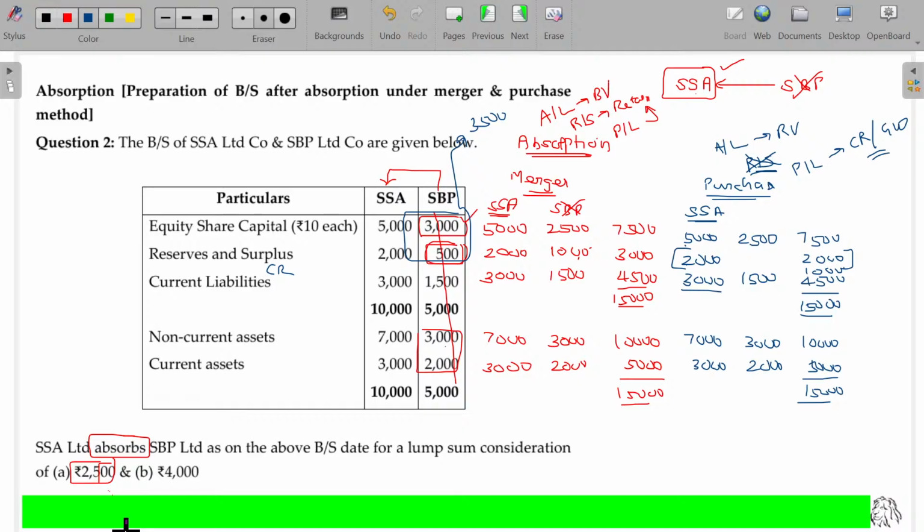Are you forming a new company or are you merging with one of the existing big companies? If I am merging with one of the big companies, the company which is taking over, not the transferring company, their balance sheet remains the same. For the transferred company, all the assets and liabilities are taken and merged at realizable value. If you are getting any profit or loss, that will always be named as capital reserve or goodwill. Under which method? Purchase method. Purchase method is totally different here. Clear?